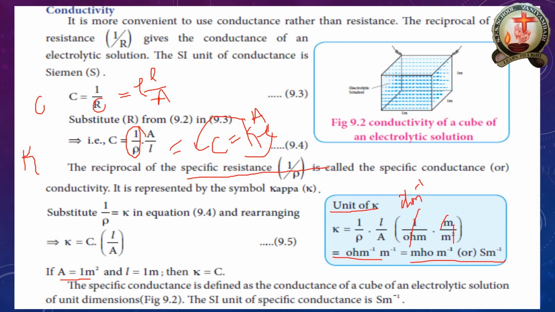Now the specific conductance is defined as the conductance of a cube of electrolytic solution. This is the full system, and I take only one cube here. So this cube is this one. So the SI unit of specific conductance is Siemens per meter.